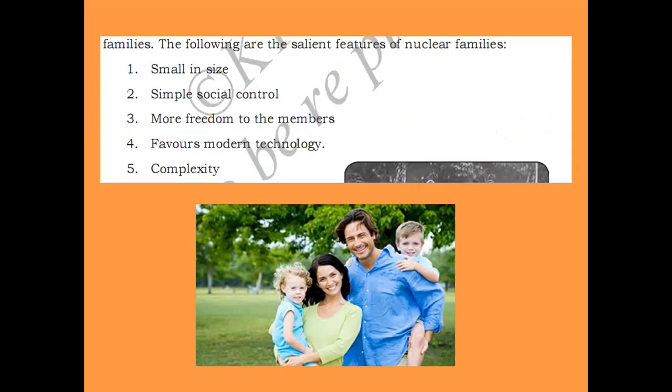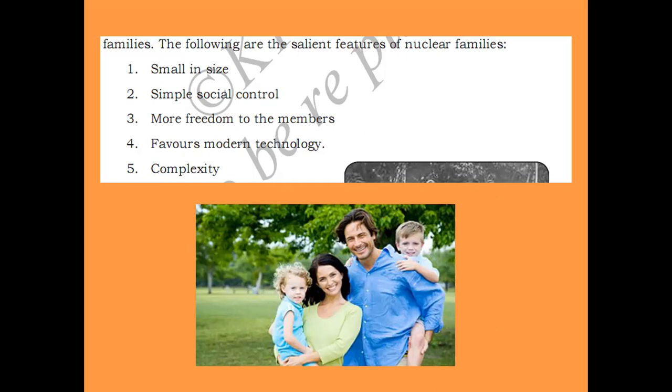And when you come to the features, the characteristics of the nuclear family, the major characteristics are that nuclear families will be small in size. As I told you, father, mother, and their unmarried children will be there in one particular family under a single roof. That is the first characteristic: small in group. Then the second one is simple social control. If there is a small family with very few members in a group, then it will be very simple to control.